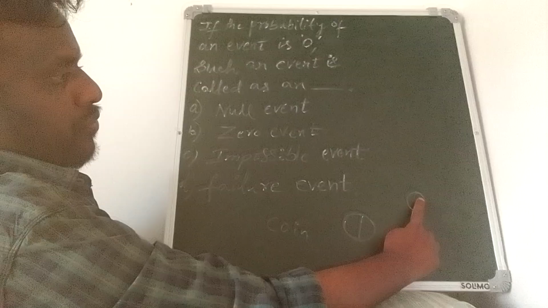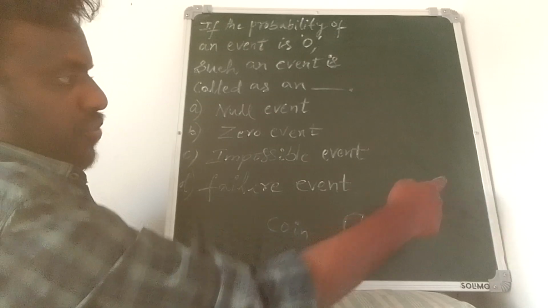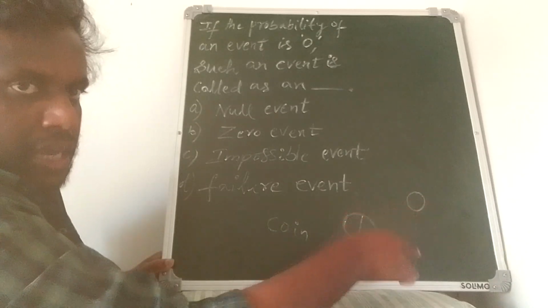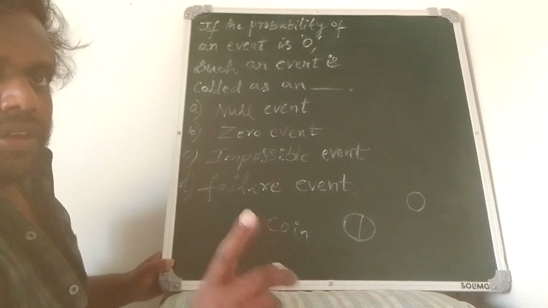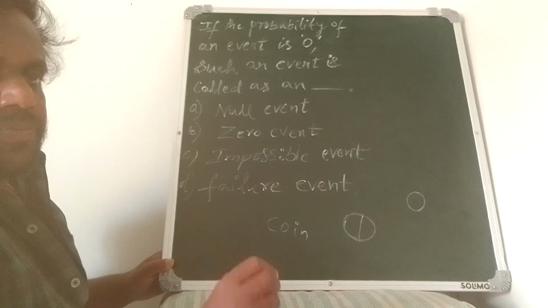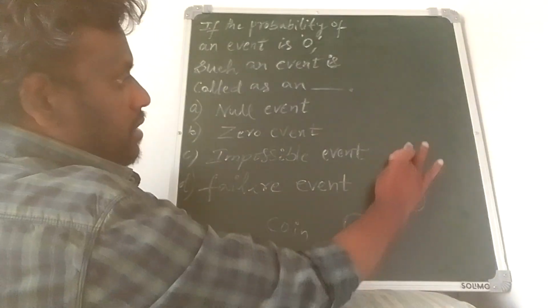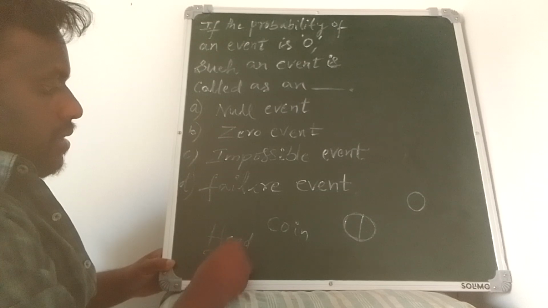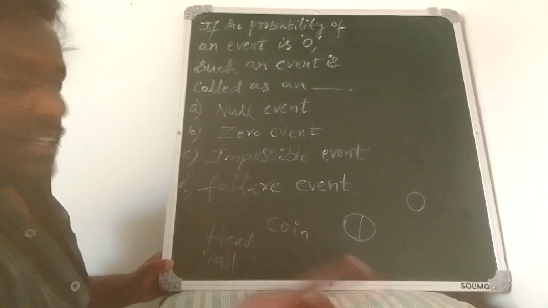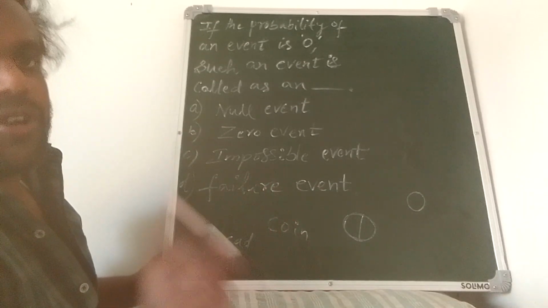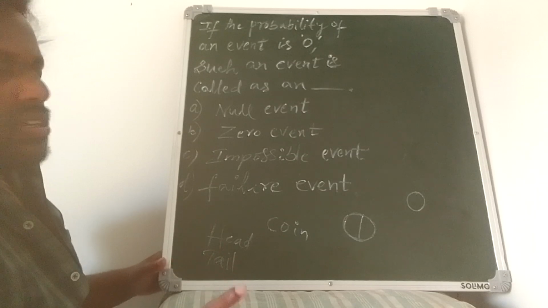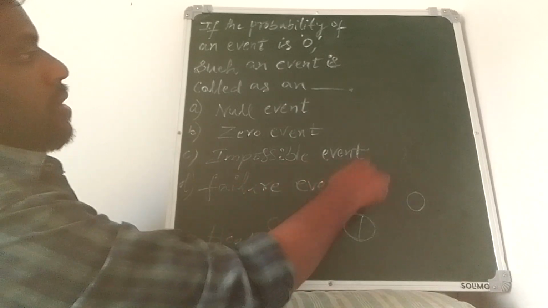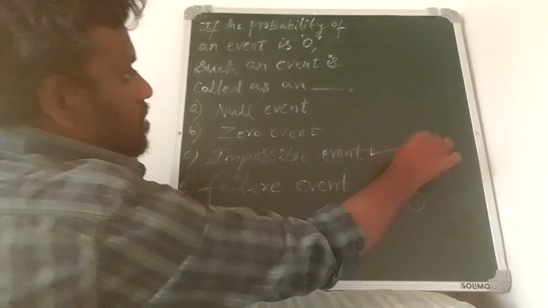Coin has two sides, one front side, back side. When it fell on table, either will have front side or back side. Either head or tail will be there. But getting both head and tail is impossible. It is not possible. So that is impossible event. Correct answer is this. C.